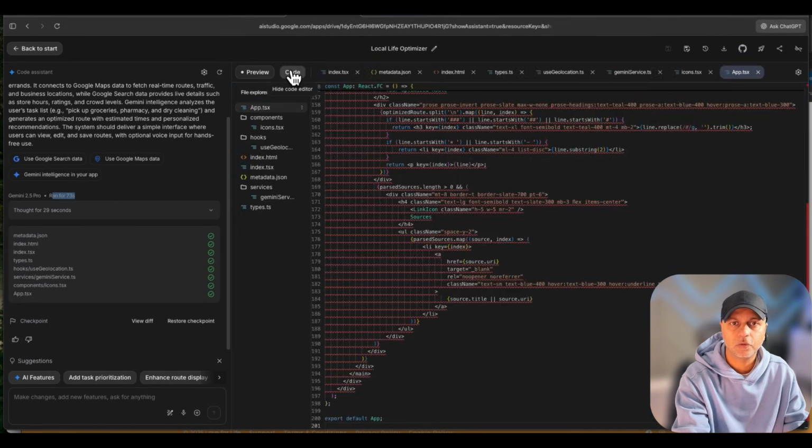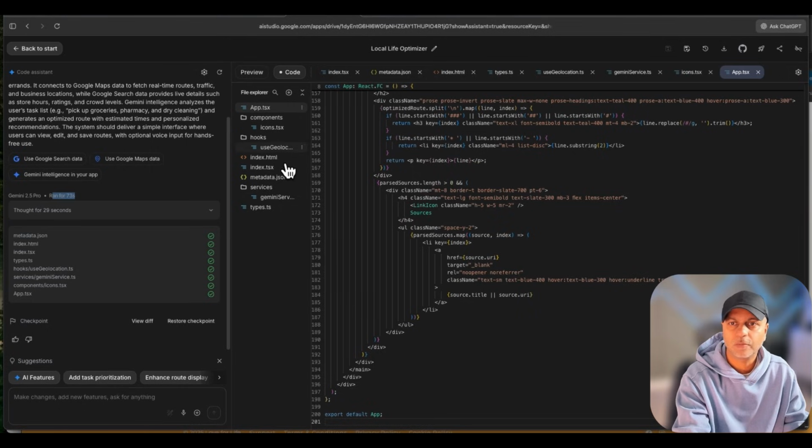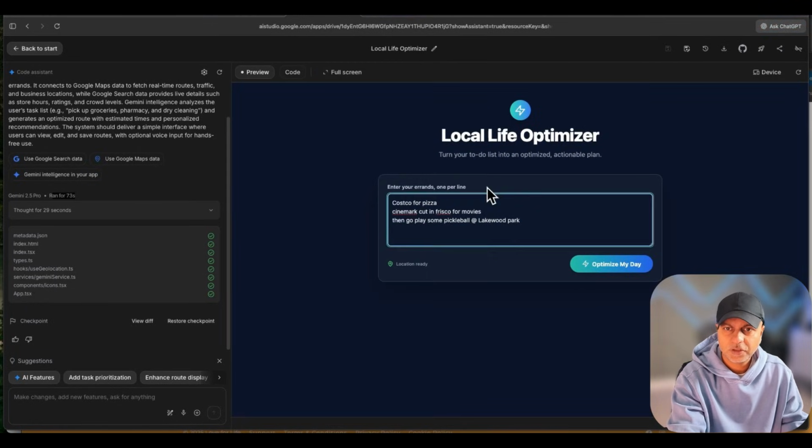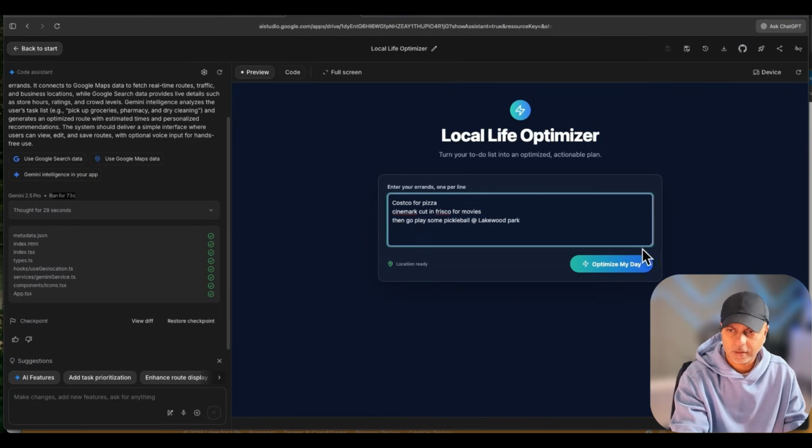You can go into the code, check out all the code, the different components, and if you're using a browser like Comet or Atlas, you can also chat with your code using ChatGPT in my case, but Perplexity if you're using Comet. So here it says enter your errands, 1 per line. So my errands are Costco for pizza, then we're gonna go to Cinemark and watch a movie, then we go play some pickleball at Lakewood Park.